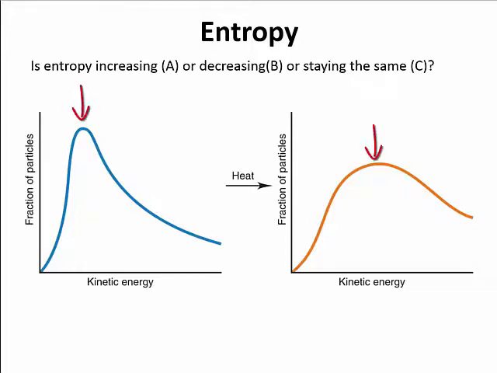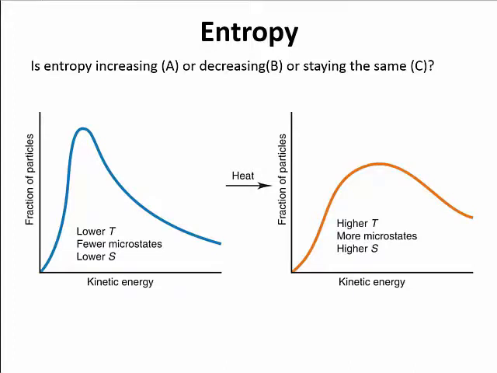Okay. So as we add heat, we're adding more energy. So what does this mean? Well, on the left-hand side, we have a lower temperature, which means fewer microstates, which means a lower entropy value. On the right, we have a higher temperature, which means more microstates, which means a higher entropy value. So as we add heat and increase that temperature, we're going to increase entropy.